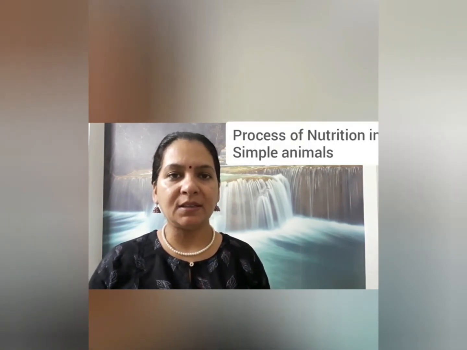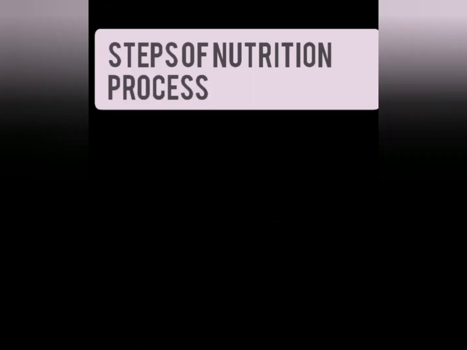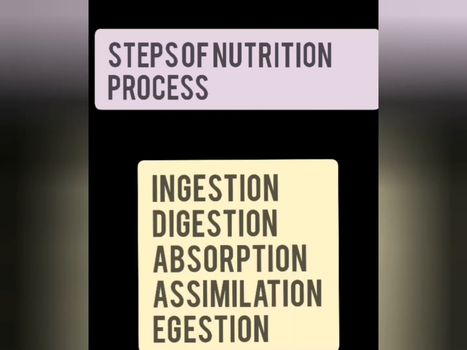Hello everyone. In this video I will explain the process of nutrition in simple animals, taking the example of amoeba. Before I go into details, let me list the steps of nutrition. First is ingestion, second digestion, then absorption, after that assimilation, and the fifth step of nutrition is egestion. Now let us see how these 5 steps of nutrition take place in amoeba.